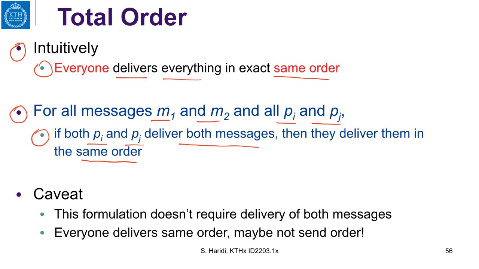Again, this formulation does not require delivery of both messages. Another important issue is that everyone delivers in the same order, but this might not be the send order or even the causal order.